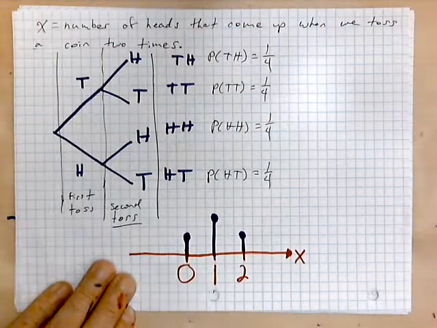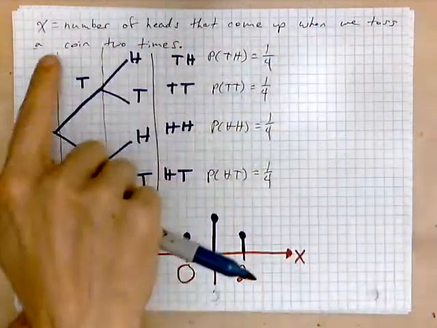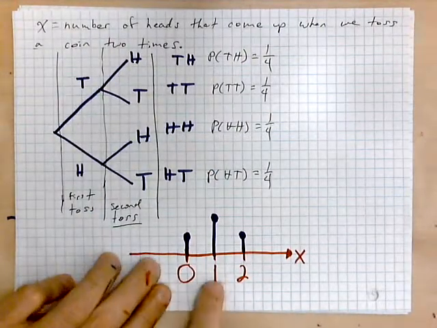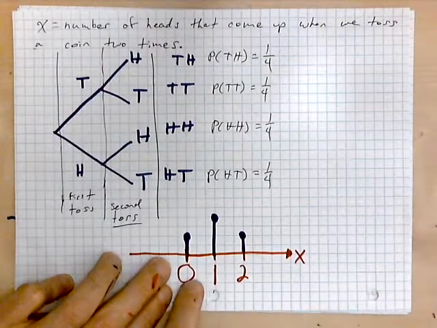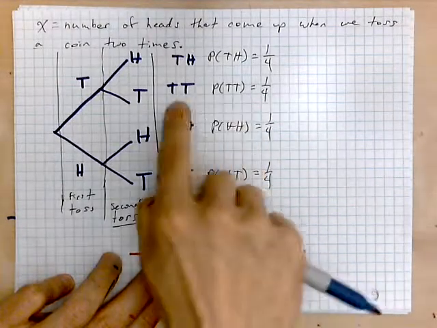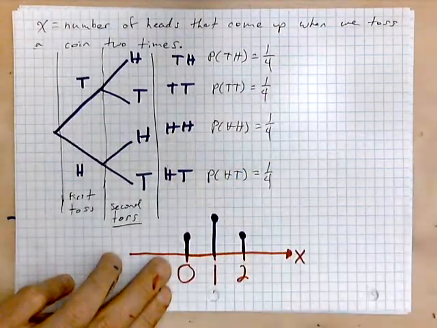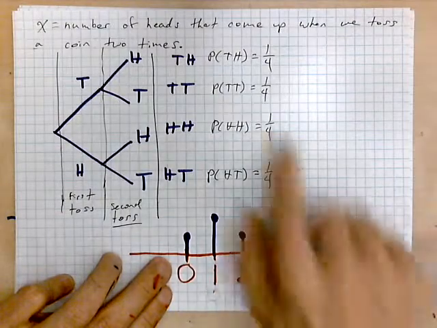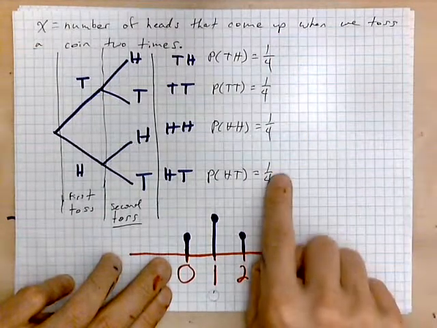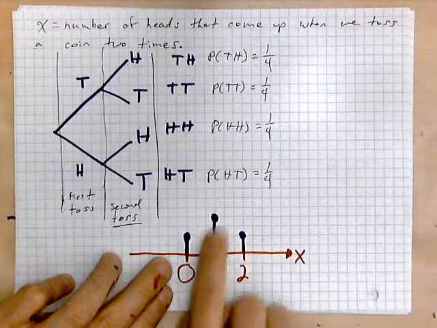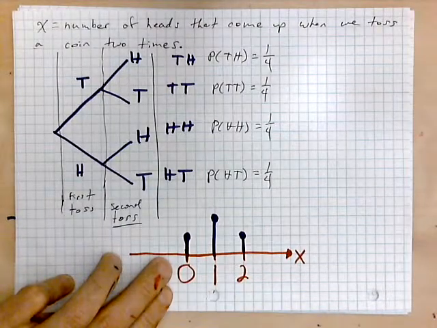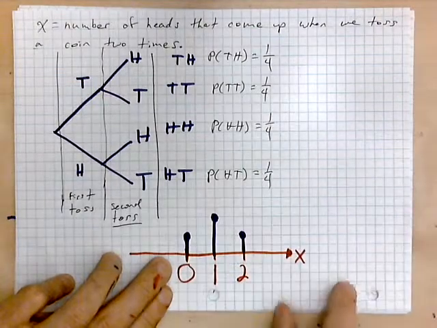But our question is the number of heads that come up, so the number of heads is either 0, 1, or 2. 0 occurs only when you have a tail followed by a tail, so that's 1 out of 4. 1 head occurs when you have tail, head, or head, tail, so that's a quarter plus a quarter, which is 1/2. And lastly, the probability of 2 heads is 1 out of 4.